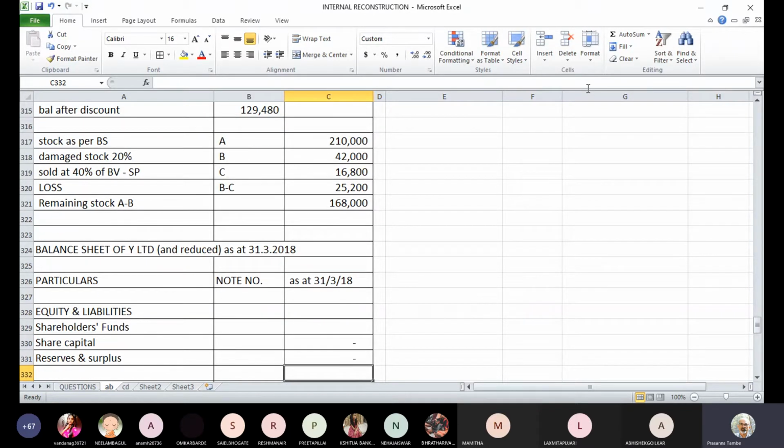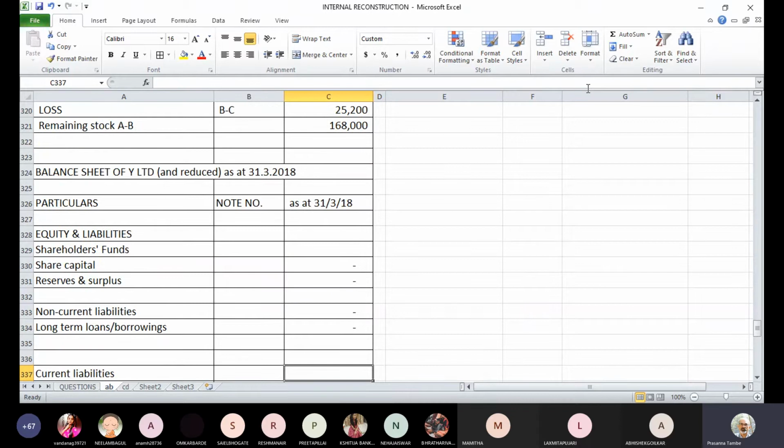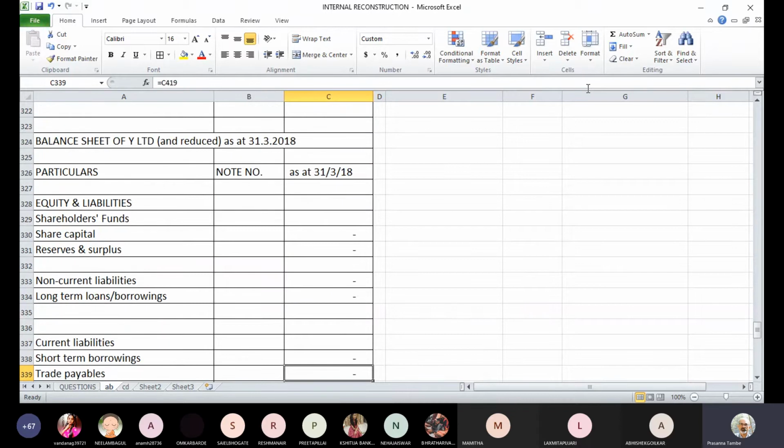Now let us prepare the format of the balance sheet, and we will create only those notes which are required. All of you can write down this format.